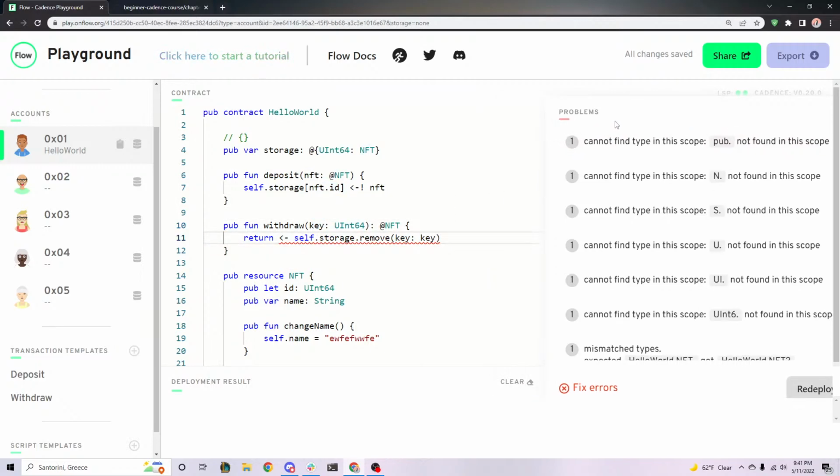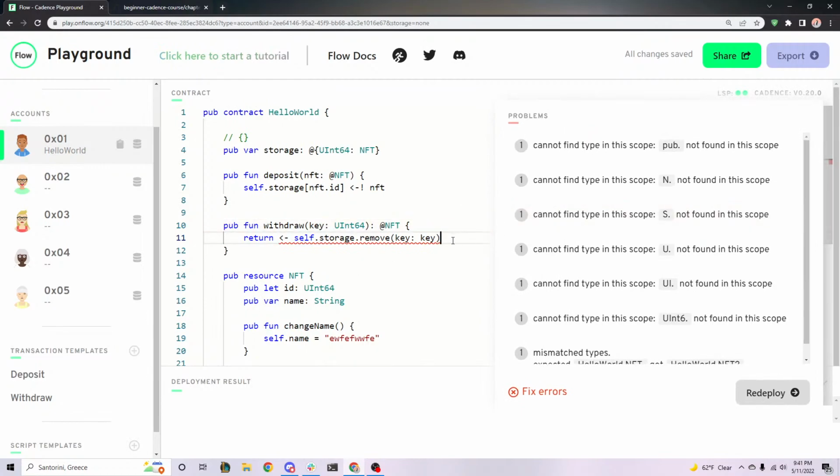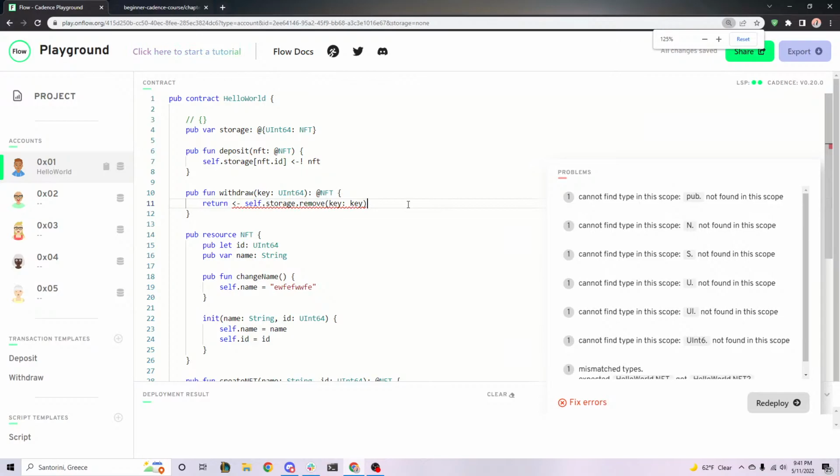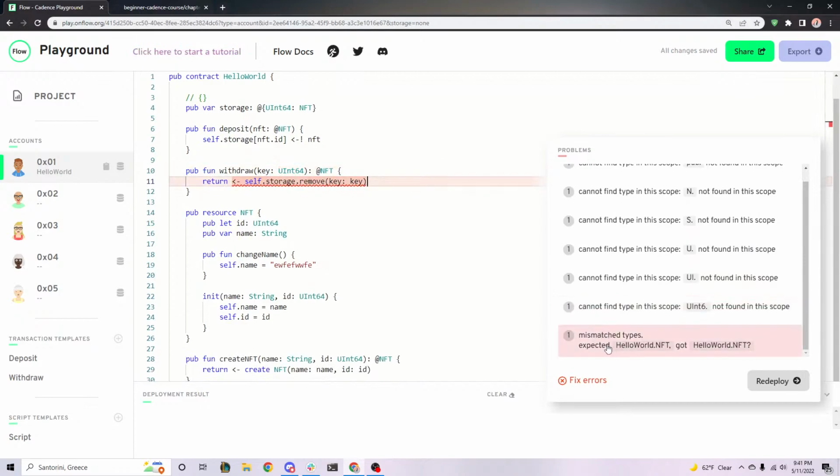And now there's a problem. This is one little quirk about Cadence again, and why we talked about optionals in the last chapter. The problem with this is the error messages suck. Oh, here it is. Okay, so this is the correct error message. It says mismatch types, expected HelloWorld.NFT, got HelloWorld.NFT question mark. So can anyone tell me, thinking back to the last chapter, how can we convert this from an optional to a non-optional? Anyone remember?